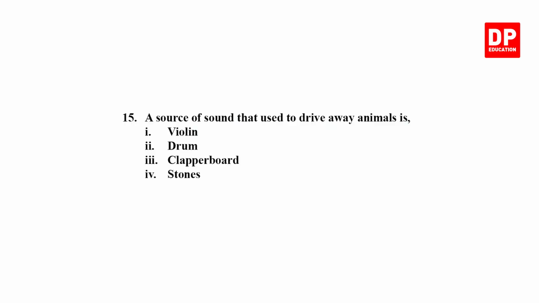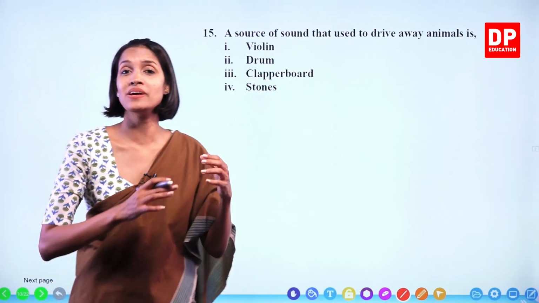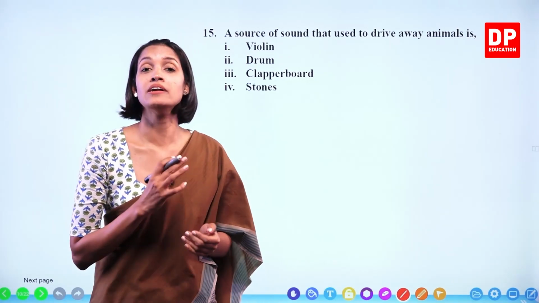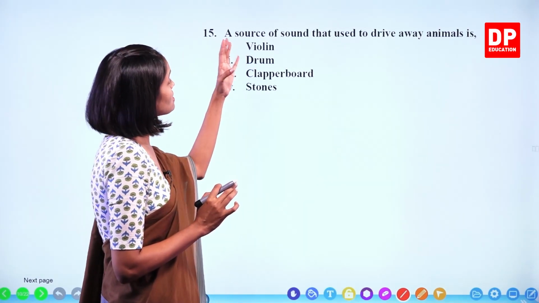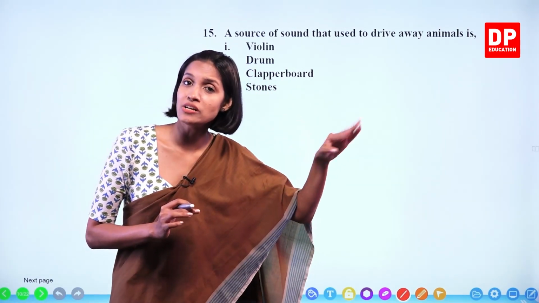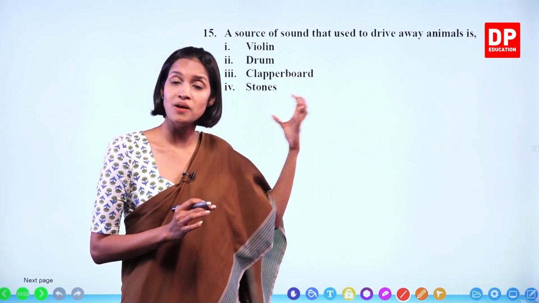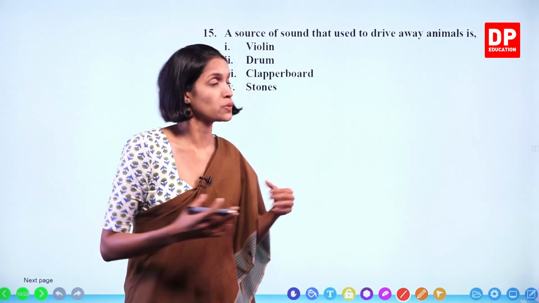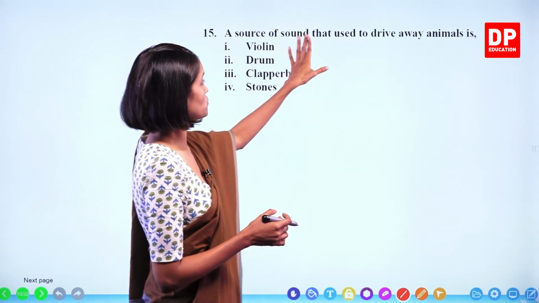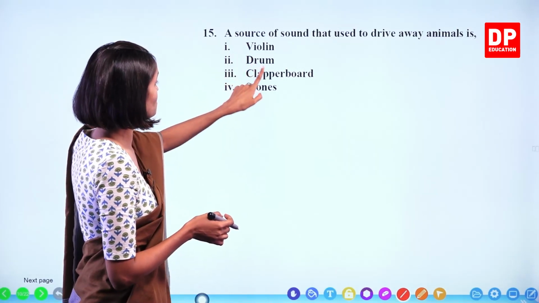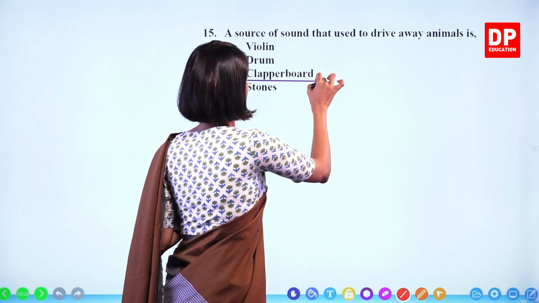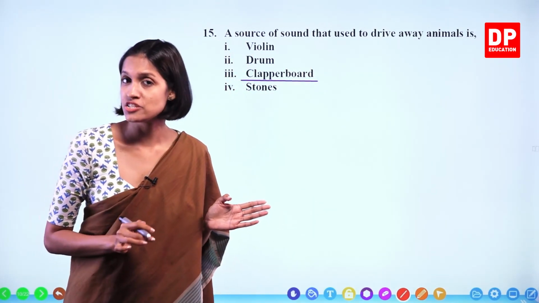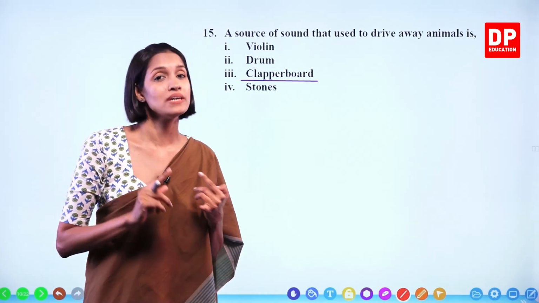Next one. A source of sound that is used to drive away animals is. What is the answer, children? Do you remember we made different instruments that produce sound? Under that we made the clapperboard, or we call it Papaya too. It is used in some areas to drive away animals that harm the crops and the trees with fruits, okay? So a source of sound used to drive away animals is violin, drum, clapperboard, stones. Clapperboard is the answer. So we completed additional exercise number 1. We are moving to exercise number 2 now.